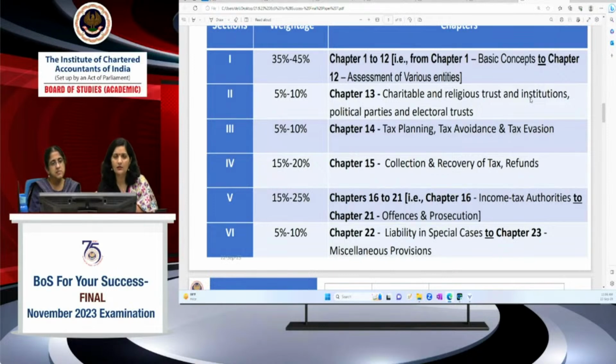It's a compulsory question. It will be to determine the tax liability and total income of companies, firms, or any other entity. Most important here is your section 115BAA, BAB, the concessional tax regime vis-a-vis the normal provisions of the Act. These are the two regimes wherever the company can use tax planning. They can evaluate their businesses and accordingly take the benefit of this concessional tax regime to minimize their tax liabilities.